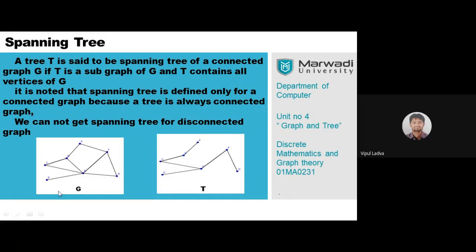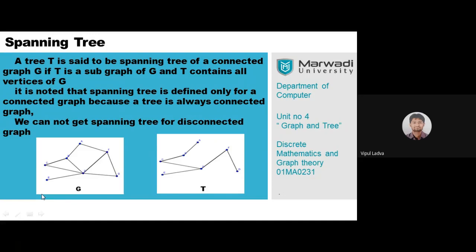If you observe, this is a graph G and this is its spanning tree T. Now, if you wish to identify the circuit rank of this graph G, we need to identify the number of edges which we need to delete from G when we are constructing T.